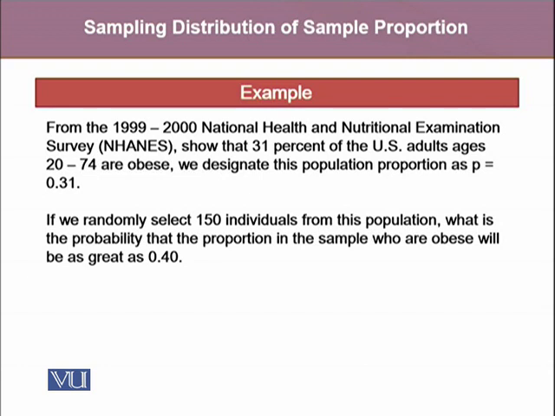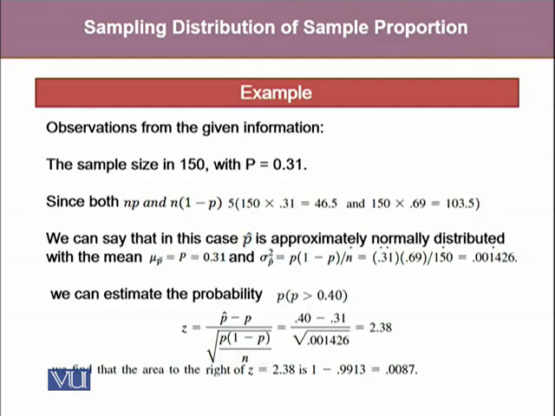Now, if we want to validate this information, we randomly select 150 individuals from this population. And we want to know the probability that the proportion in the sample who are obese will be as great as 0.40. So there are a few observations we can make: the sample size is 150 with P equals 0.31. Since both np and n(1 minus p) are greater than 5, that is 46.5 and 103.5,